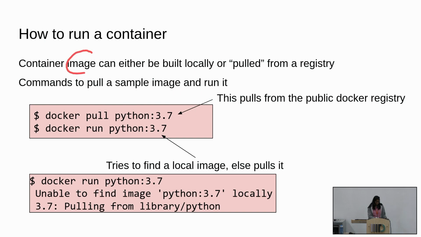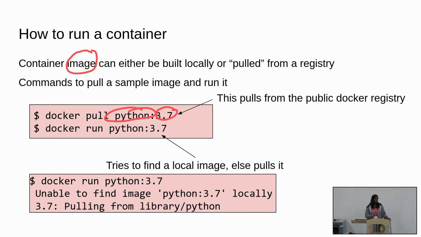This container image you can either build locally, that is the Dockerfile path that I mentioned, or you can pull from a registry. Somebody else has created the image and you can pull it from the registry. You pull it by just using docker pull, and a bit on this notation: this is the name of the image. Sometimes, like GitHub, you can have some path slash name. Because Python is a very important and popular image, it's just called Python. If you create your own Python image, it can't be just called Python. So you will say something like Kavya/Python. Then the colon is followed by the tag, for instance 3.8 when you release a 3.8 image. It just helps keep track of all the things.